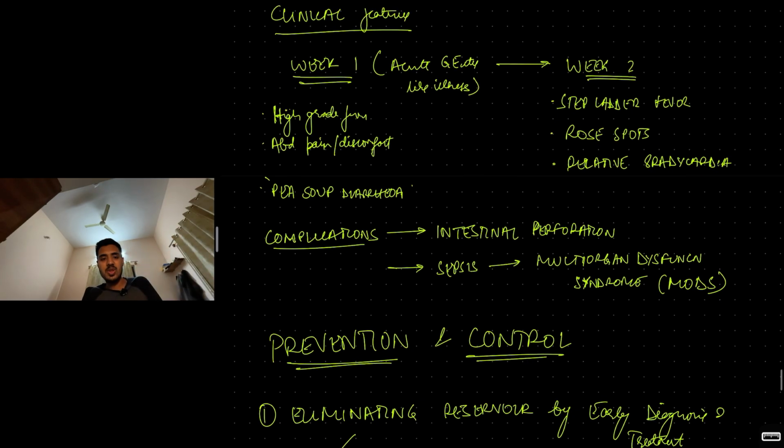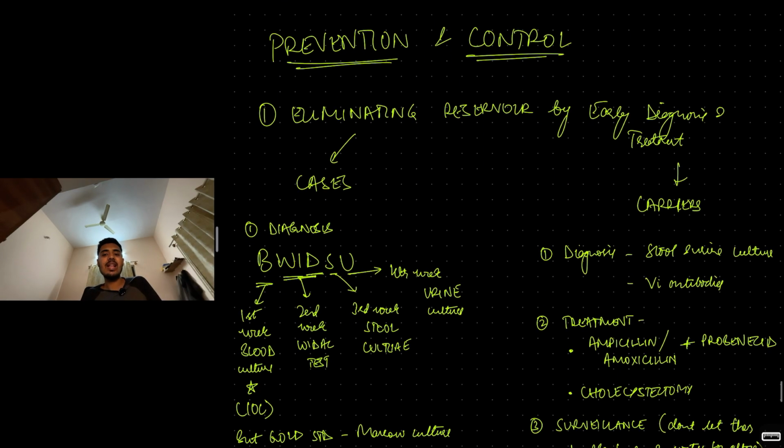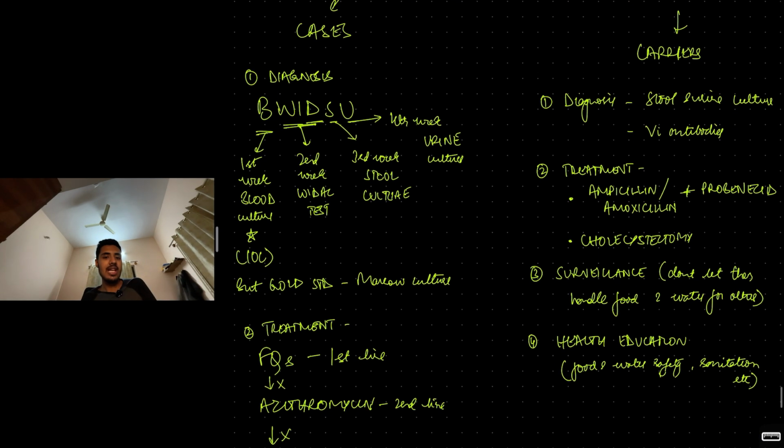Week 1, then week 2. Complications. Prevention and control. We want to eliminate the reservoir. Reservoir, how will we eliminate? By early diagnosis and treating them. Now, cases can be reservoirs, carriers can be reservoirs. First, let's look at the cases. Cases, you have to diagnose them first.